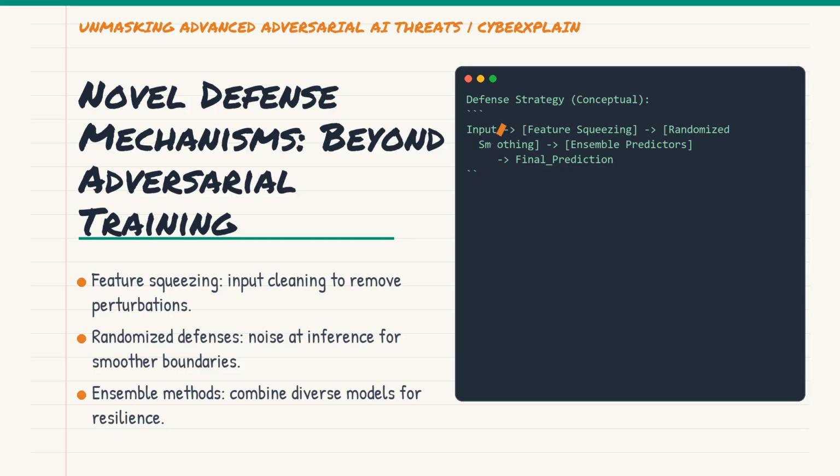Randomized defenses add noise at inference time to smooth decision boundaries, similar to certified robustness. Ensemble methods combine multiple diverse models, making it harder for an attacker to fool all of them simultaneously. And then there are game-theoretic approaches, which try to model the attacker's capabilities and optimize defense strategies against them. It's a constant arms race, pushing the boundaries of AI security.